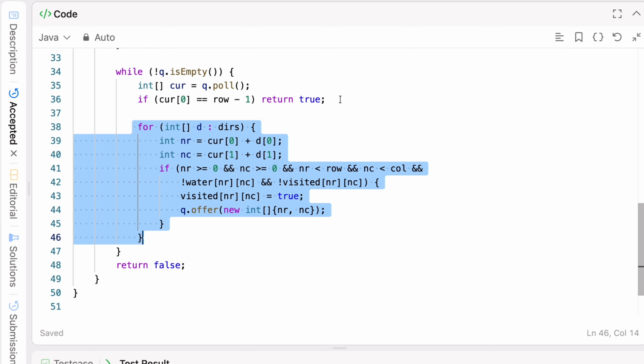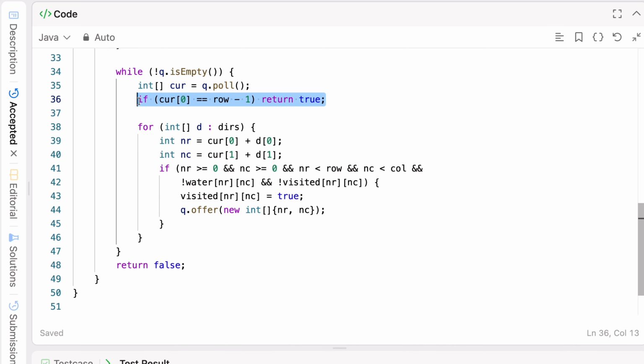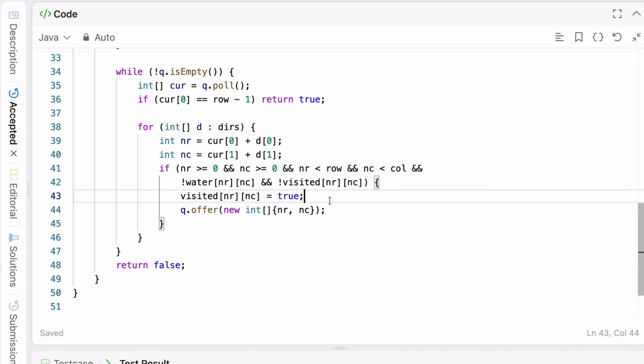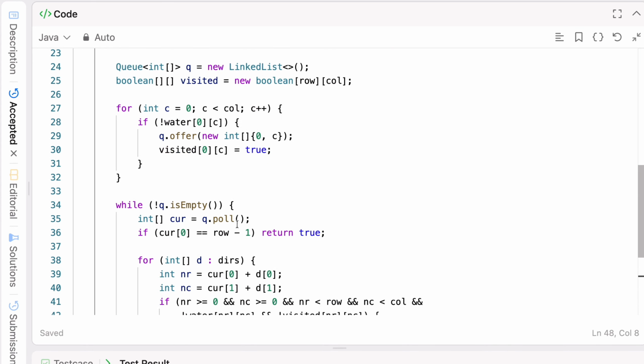We'll only return true here when it is reaching the cell row - 1, meaning the last row, because we are coming from top to bottom. So from the current cell, if it is reaching the bottom one, then we'll return true. Otherwise all the cells will be added onto the queue, and we'll keep marking the new row, new column as visited, and the new row and column will keep being added onto the queue, so we can traverse all the neighbors, and we'll return false in other cases.